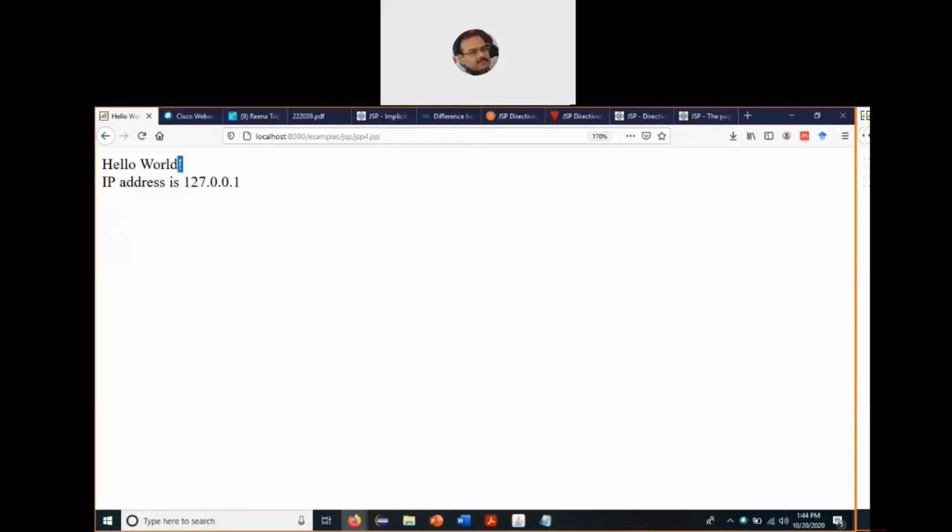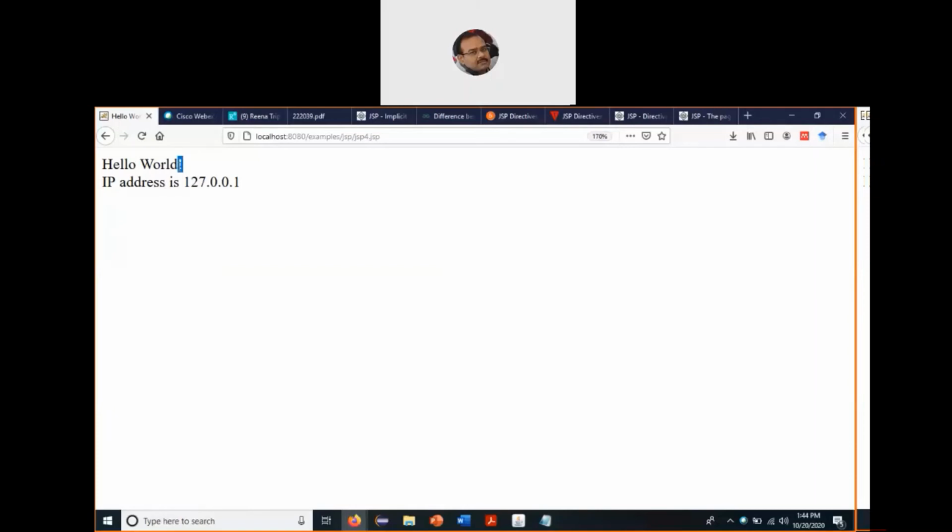In a real-time scenario, if you deploy the JSP page onto the web server, and the request is coming from a client machine, it will fetch the IP address of the client machine. But here, since I'm simulating both the client and the server on my machine, it is just fetching the default loopback IP address and displaying it onto the browser window.